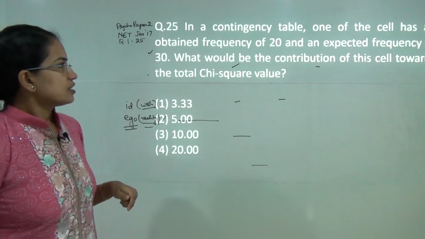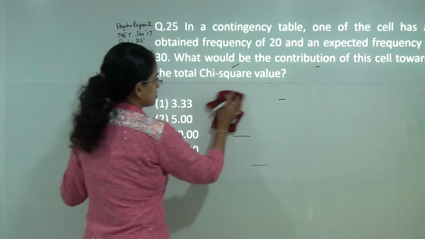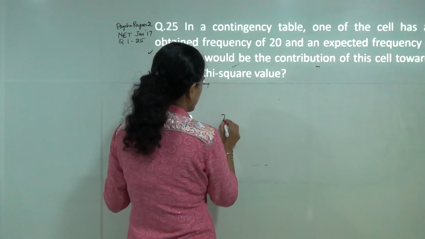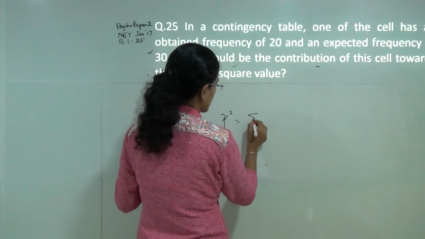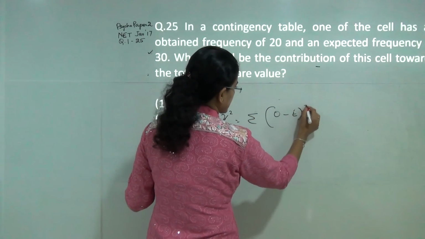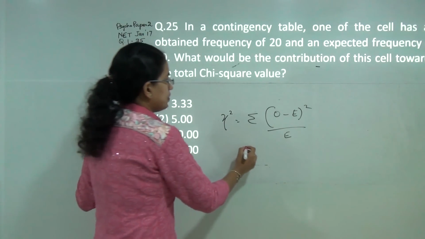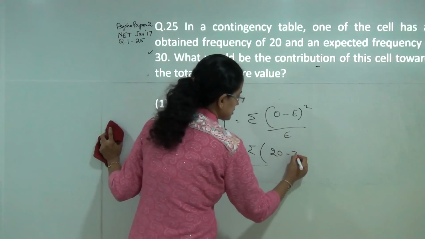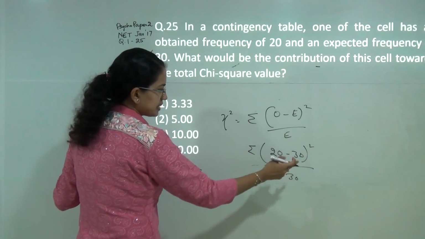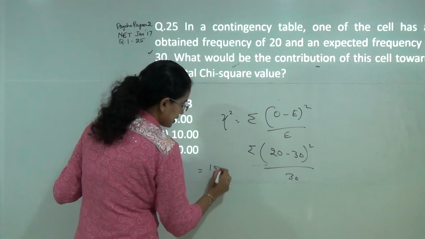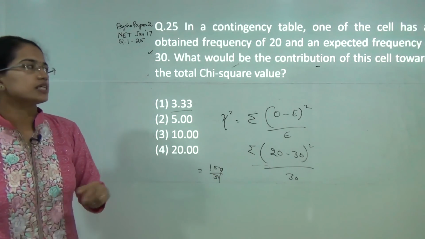Next question. Now this is the question on contingency table. If you know the simple formula for chi-square, you can easily solve this. So chi-square could be calculated as the summation of observed minus expected, squared, divided by expected value for each cell. So you have summation of 20 minus 30, where 30 is the expected value, squared, divided by 30. 20 minus 30 is minus 10, 10 squared is 100, 100 divided by 30. So 10 divided by 3, which is 3.33, would be the correct answer.